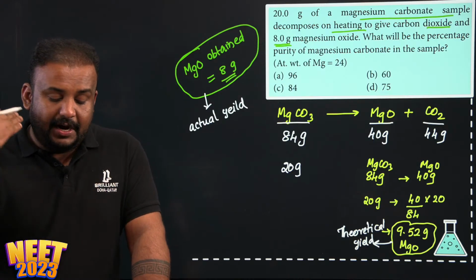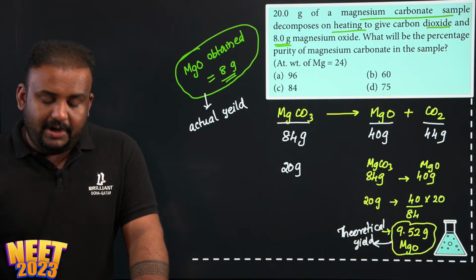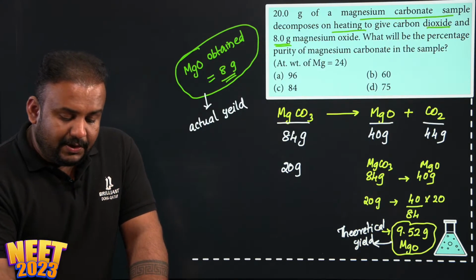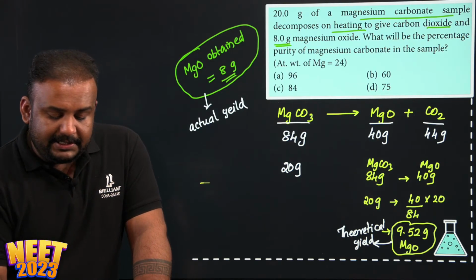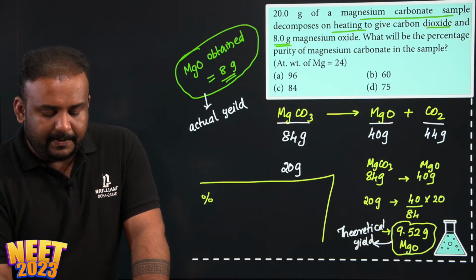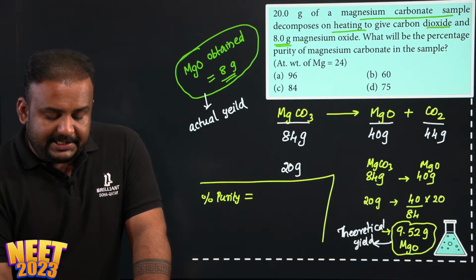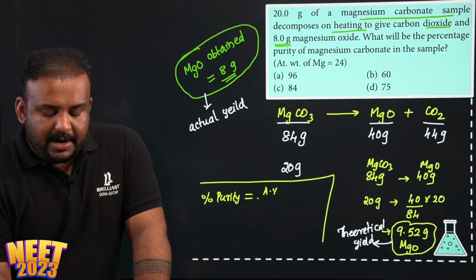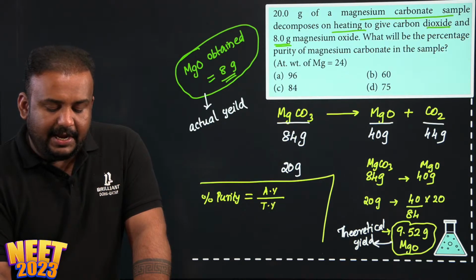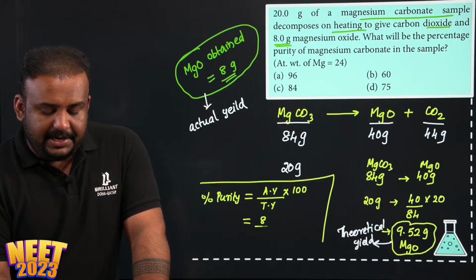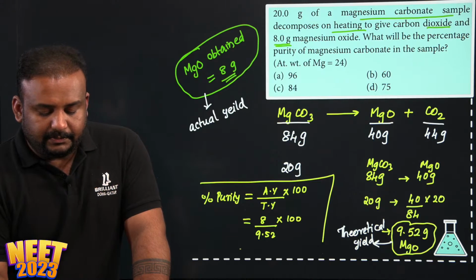See, if it was 100% pure, you should have got 9.52 itself. So I can calculate the percentage purity as how much is the actual yield divided by how much is the theoretical yield you are expecting into 100. So that will be 8 divided by 9.52 into 100.